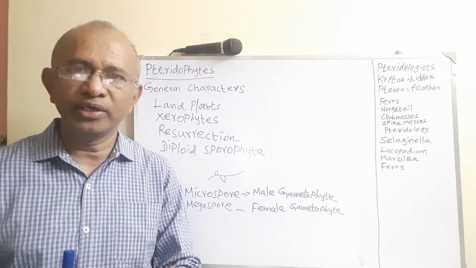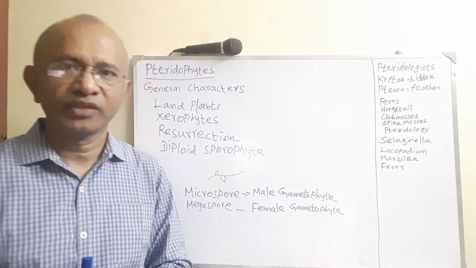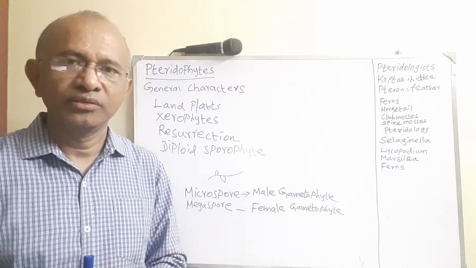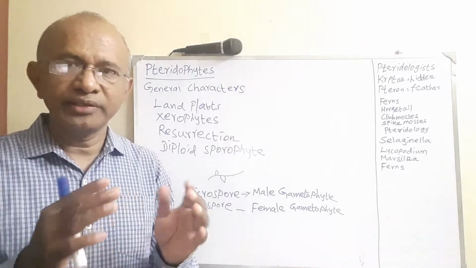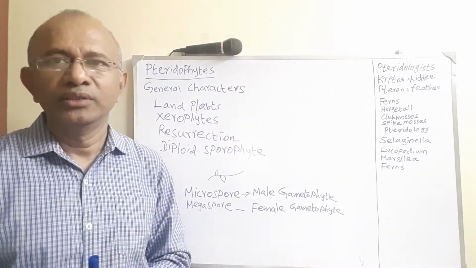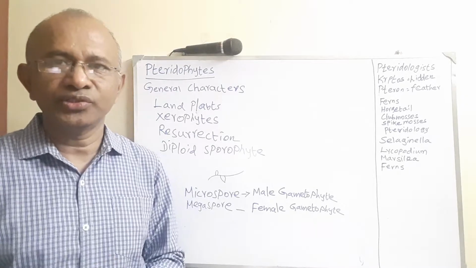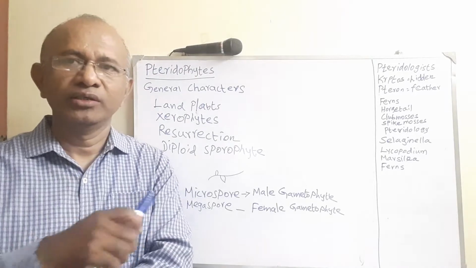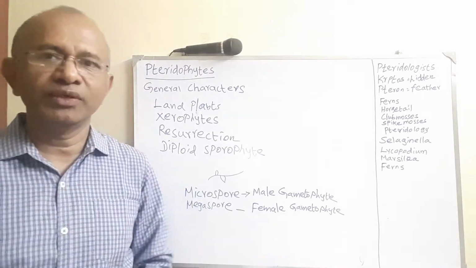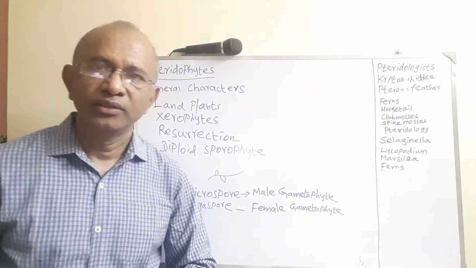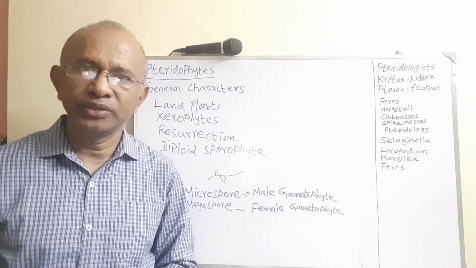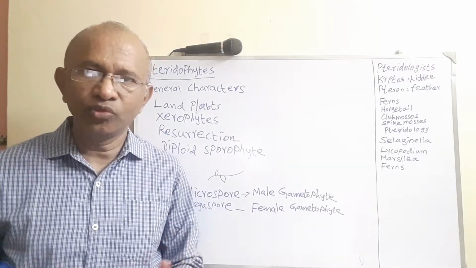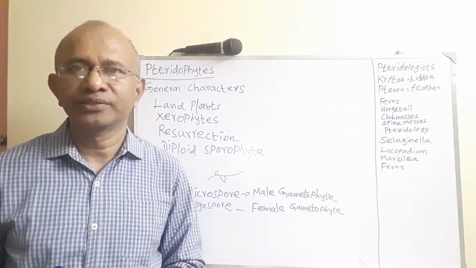So the zygote is diploid in nature. Now the zygote is going to secrete a thick wall around itself, and now they form a structure called the oospore. Then this oospore develops into an embryo. Then that embryo is going to develop into the young sporophyte. That is the plant body of the pteridophytes.